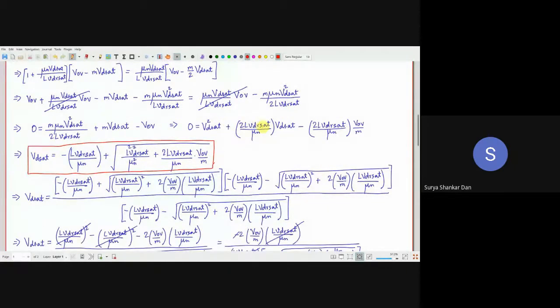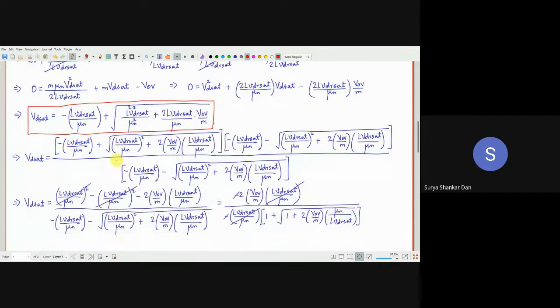So if it is a parabolic expression, you are supposed to get a plus and minus also, right? But notice that the first term over here is minus, but V_Dsat has to be positive, right? So this minus is not even possible. Got it? Then all I have done is I have just solved this second order equation. And then what is the V_Dsat here?